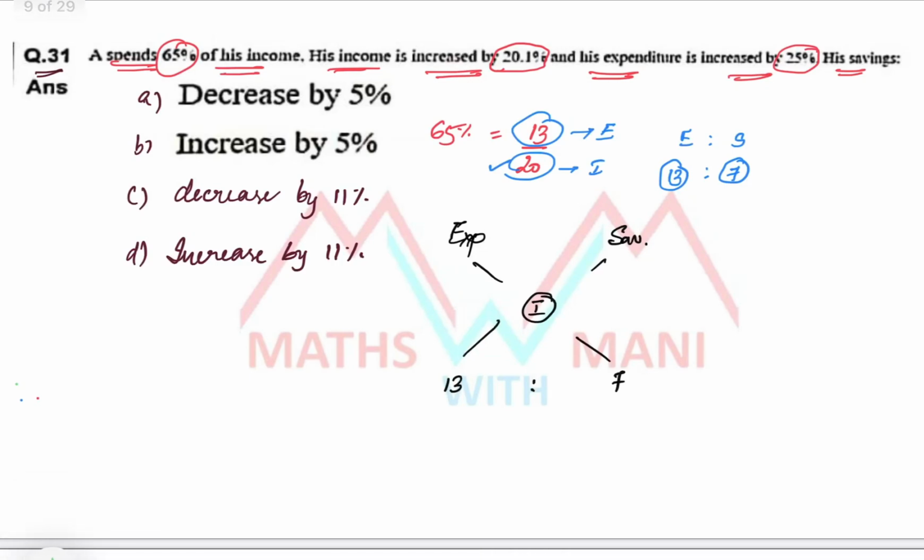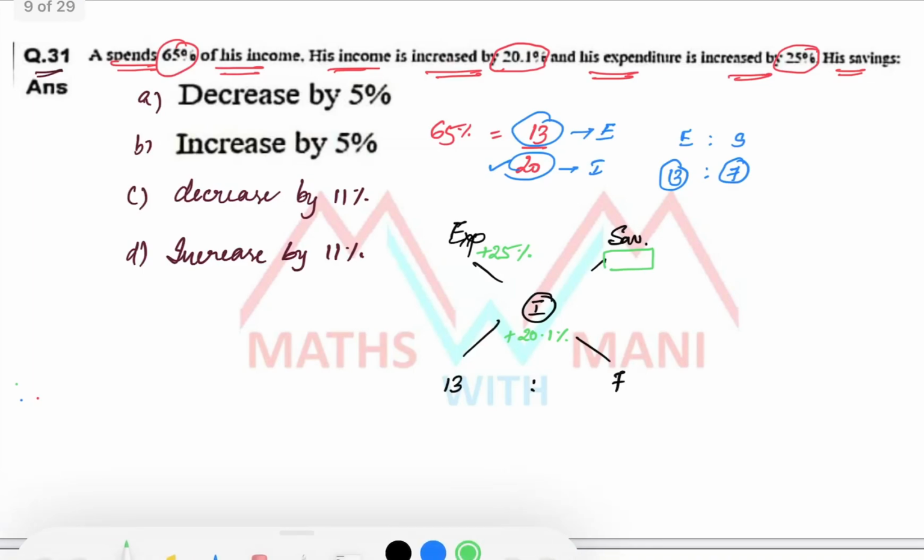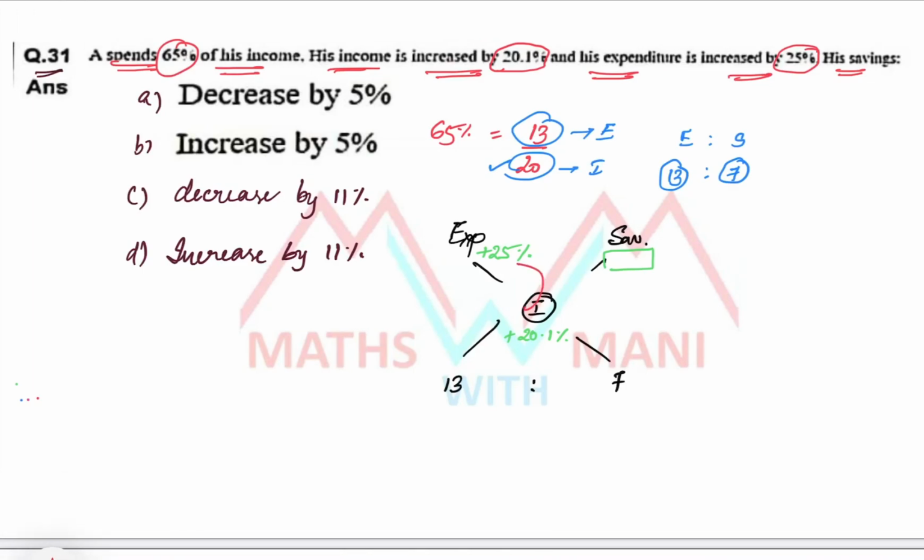Expenditure is increased by 25%, that is plus 25%. Income is increased by 20.1%, plus. What about savings? They are asking for savings. Observe clearly: 25 minus 20.1 means that is 4.9 percentage.